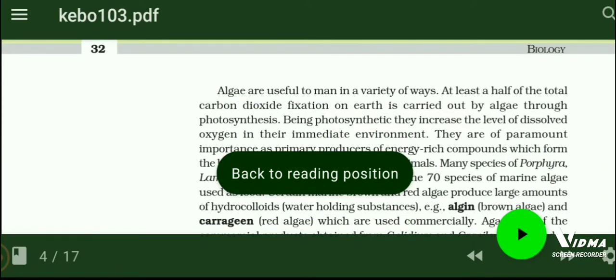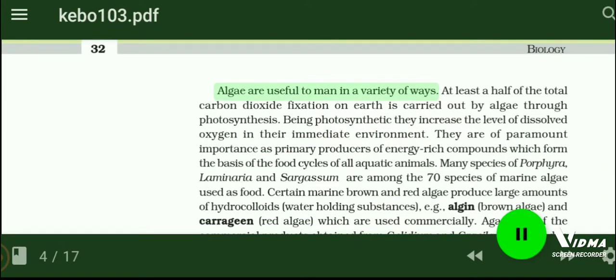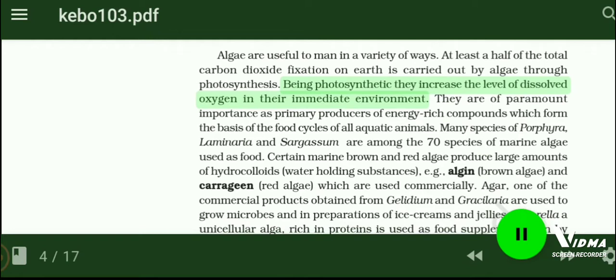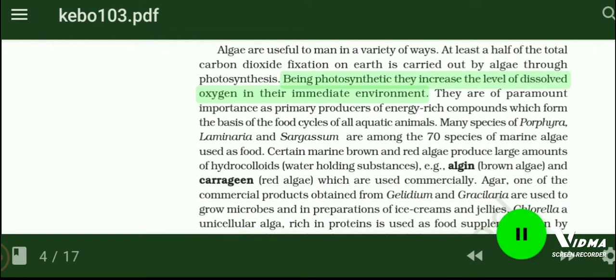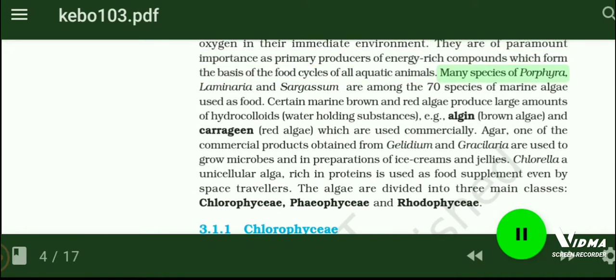Algae are useful to man in a variety of ways. At least a half of the total carbon dioxide fixation on Earth is carried out by algae through photosynthesis. Being photosynthetic, they increase the level of dissolved oxygen in their immediate environment. They are of paramount importance as primary producers of energy-rich compounds which form the basis of the food cycles of all aquatic animals. Many species of Porphyra, Laminaria and Sargassum are among the 70 species of marine algae used as food.